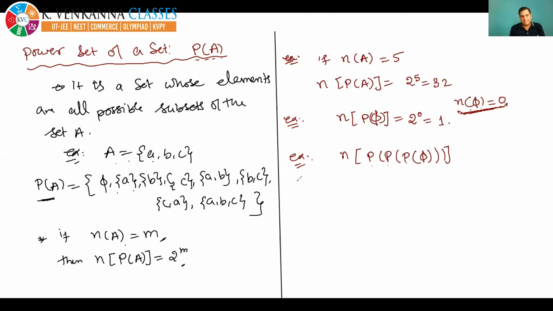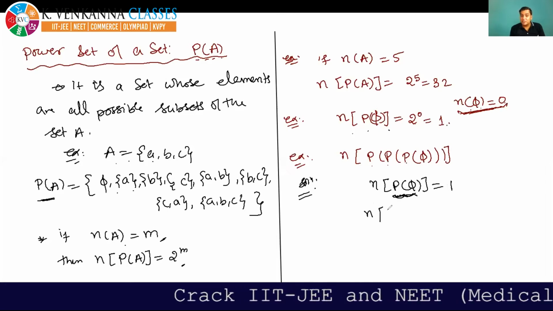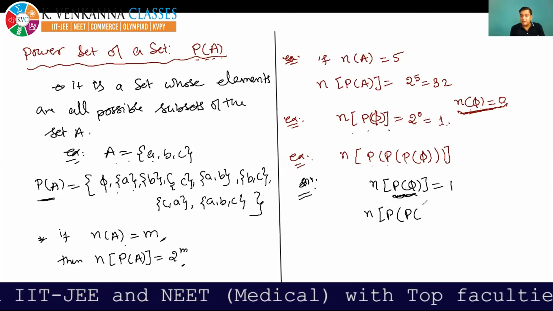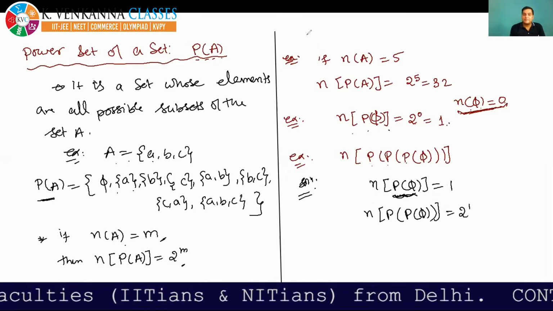Okay, see here, everyone, please. Start from 1 by 1. The number of elements in the power set of the empty set, you have evaluated in the previous question, and you know it is 1. Now, if the number of elements in the power set of the empty set is 1, the number of elements in the power set of this power set will, according to the formula, be 2 to the power 1.